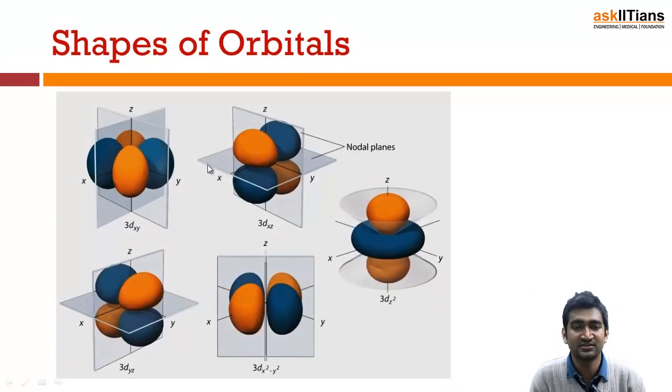This is the shape, guys, of d orbitals. You can see dxy means xy plane, dxz means xz plane, and you can see even the nodal planes, guys. These are the nodal planes, meaning there I don't have any electron space. Similarly for the dyz case. For dz square, what does it mean? I have it on the z axis only, and the rest is your nodal plane. Here for x square minus y square, I have the x and y axes.